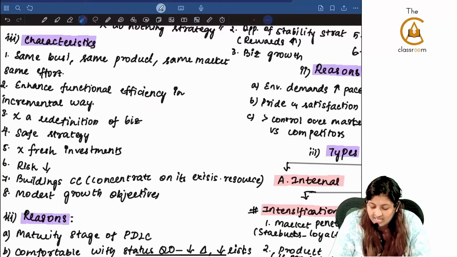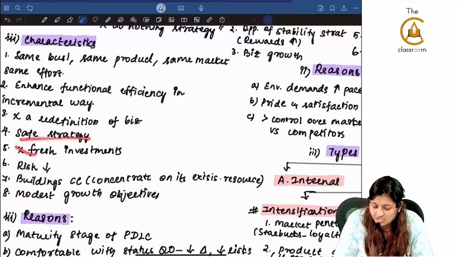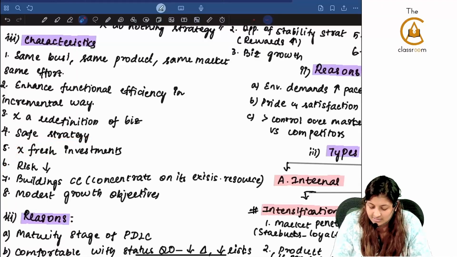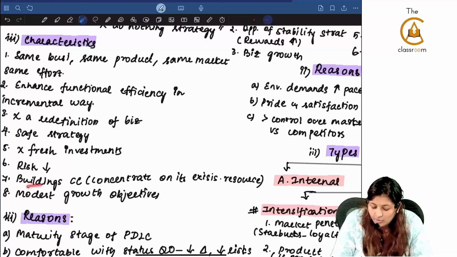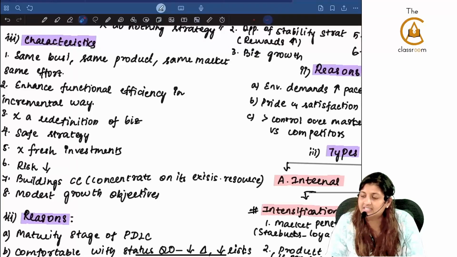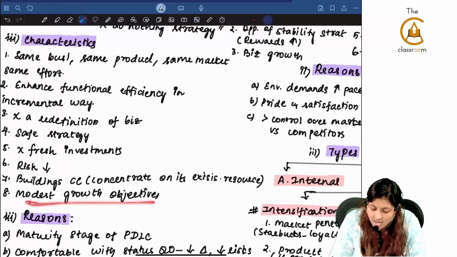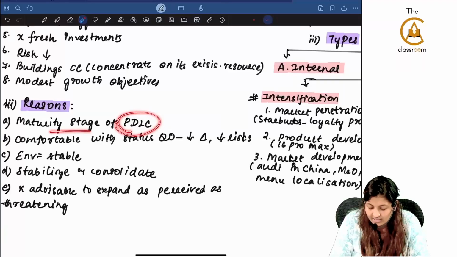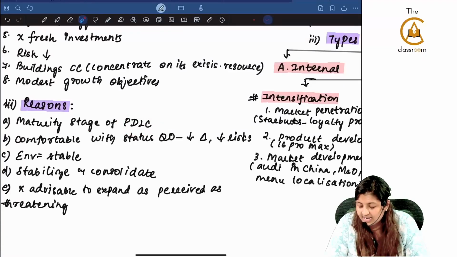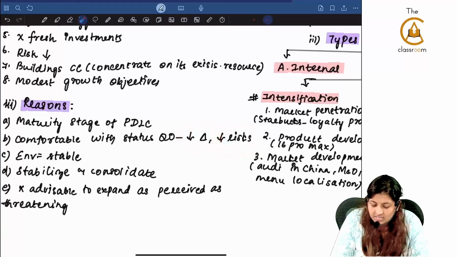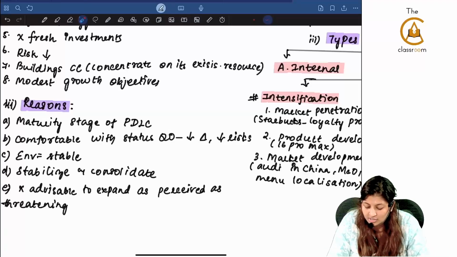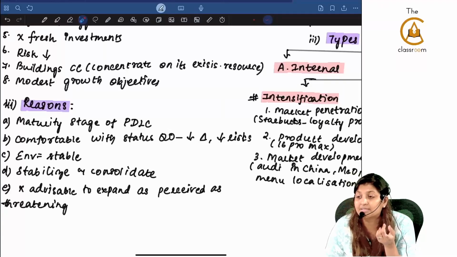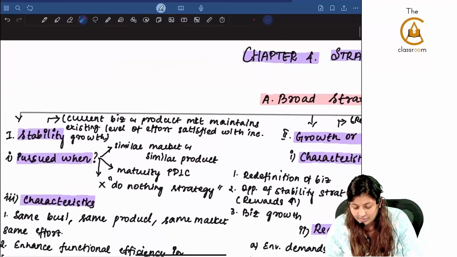It enhances functional efficiency in an incremental way. It is not a redefinition of business. This is a safe strategy. It does not warrant fresh investments. Risk here is very low. You focus on building the core competency because you are focusing on existing resources. Modest growth objectives. Reasons: when they are at the maturity stage of the product life cycle, when they are comfortable with the status already, low change, low risk. When the environment is stable, when you just want to stabilize whatever is happening and consolidate all the resources, and it is not advisable to expand because it is perceived as threatening by somebody else. So this is stability strategy.